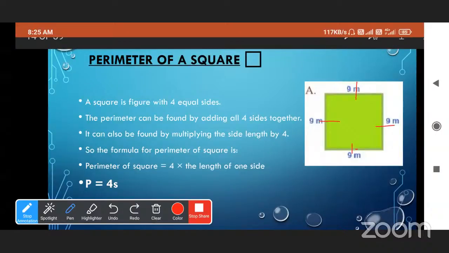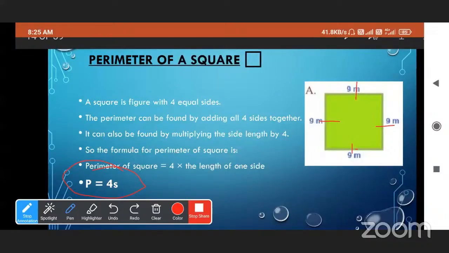So easily by multiplying by 4, we will get the perimeter of any square if we know the length of its side. Nine fours are 36. Yes, 36, very good. So the answer is 36 meter. This is the formula.